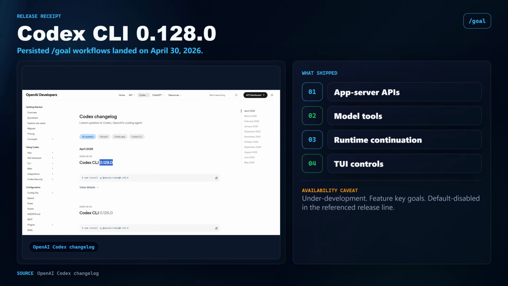The official Codex changelog lists Codex CLI 0.128.0 on April 30, 2026. That release added persisted goal workflows, including app server APIs, model tools, runtime continuation, and terminal controls to create, pause, resume, and clear goals. The GitHub release repeats the same feature language and points to the related goal pull requests, so this is not just a docs-only hint.